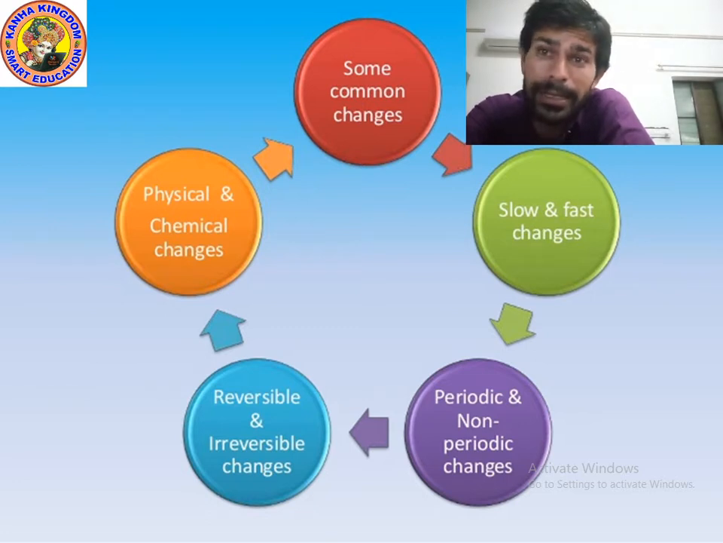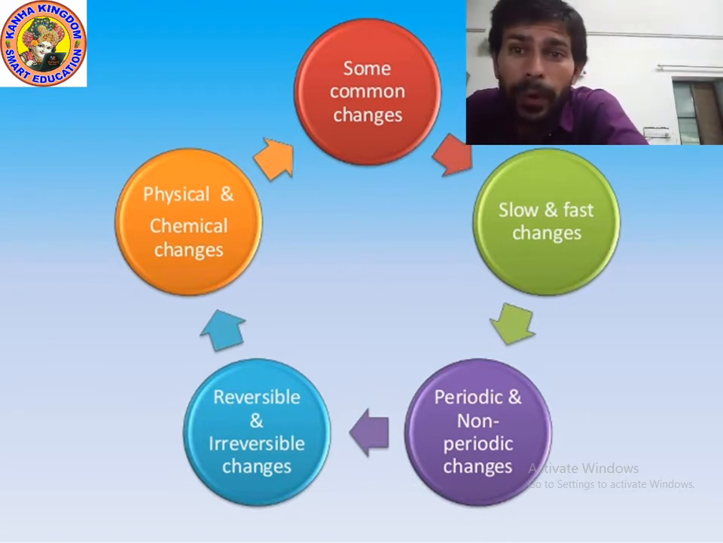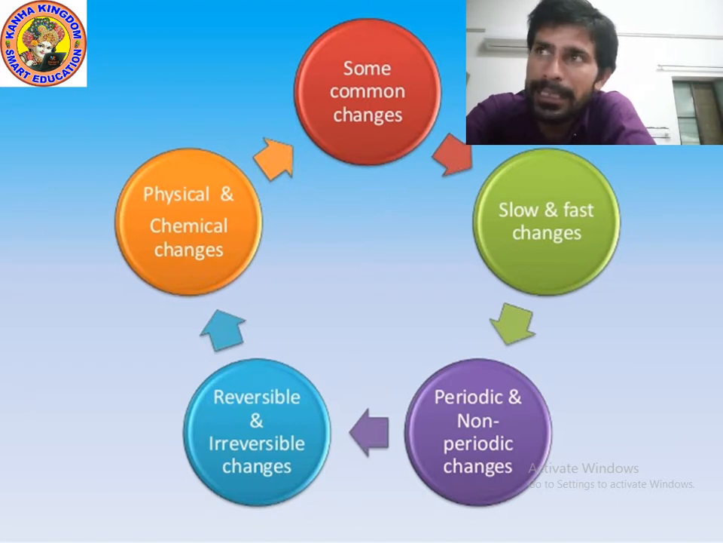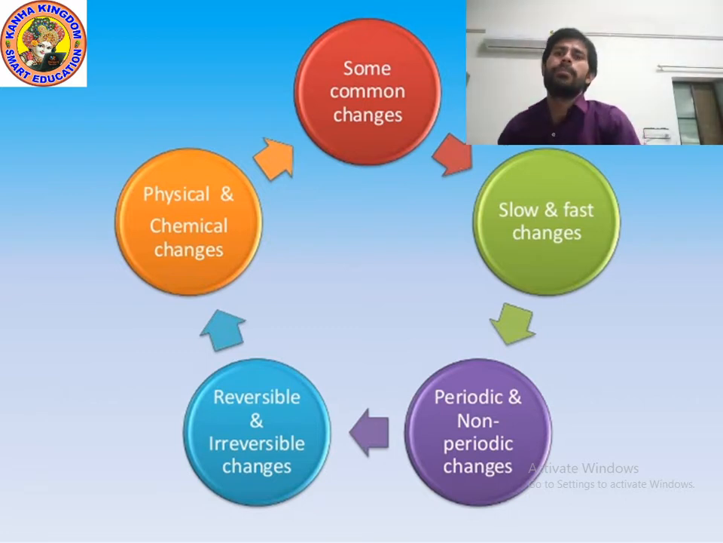Draw the circle if you wish. If you want to draw the drawing, you can draw. If you don't want to draw the drawing, then you can write simply point-wise. You can write point number 1, slow changes and fast changes. But before it, first of all, you will write the heading, some common changes. Then you will write point number 1, slow and fast changes. Point number 2, periodic and non-periodic changes. Point number 3, reversible and irreversible changes. Point number 4, physical and chemical changes. Okay? Please write down. I am giving you 10 seconds.